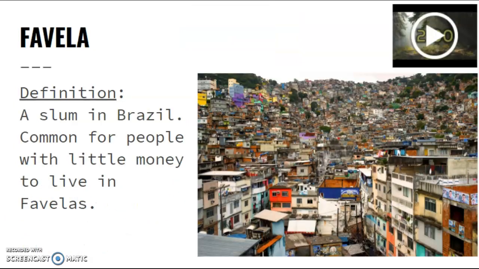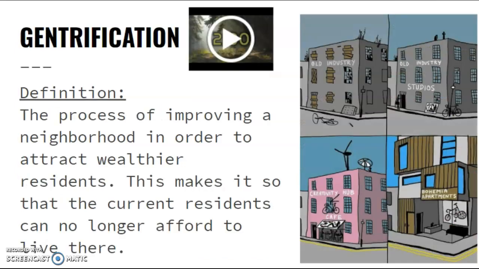So if we're using in-unit examples, maybe they tear down a bunch of these houses and put up a bunch of super fancy rich people houses. So the people who are living there, well, they can't live in these new places, so they kind of get kicked out of the neighborhood that they've been living in forever. That is gentrification.